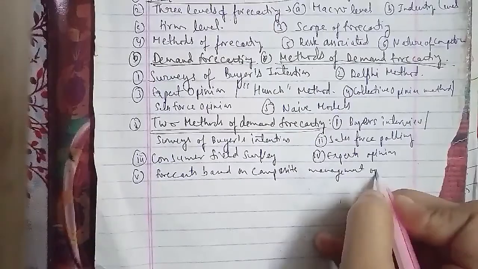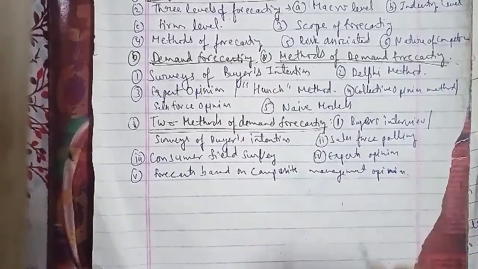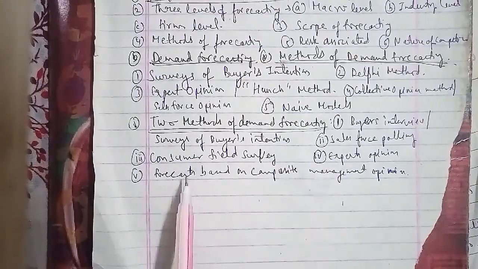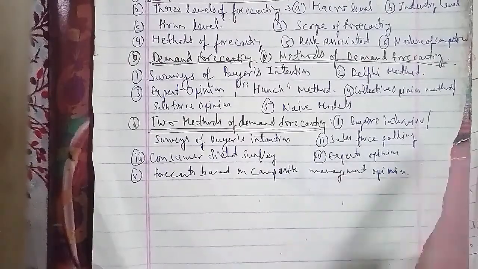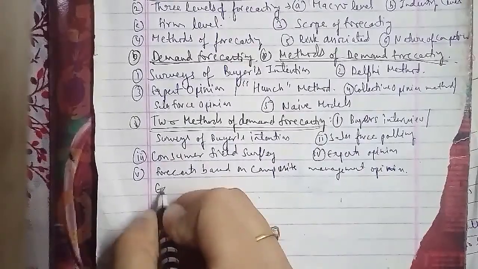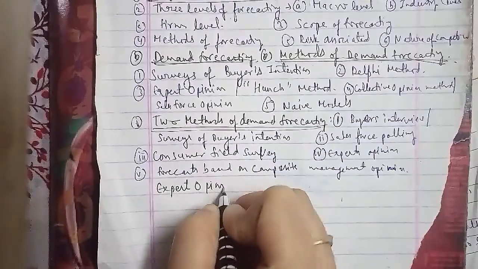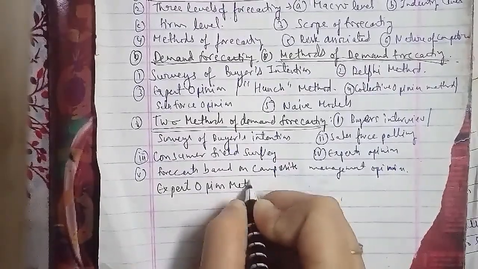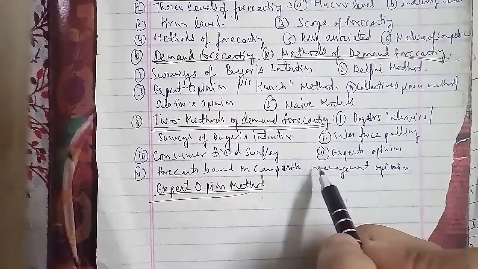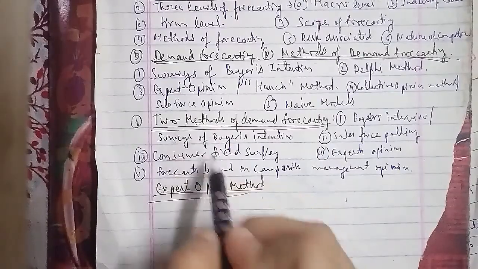We'll first discuss the expert opinion method. There are five methods of demand forecasting, but we have to discuss the two mentioned in the 10-mark question. So first, the expert opinion method. This method of forecasting demand is essentially based on the opinion of experts, either internal or external to the firm.